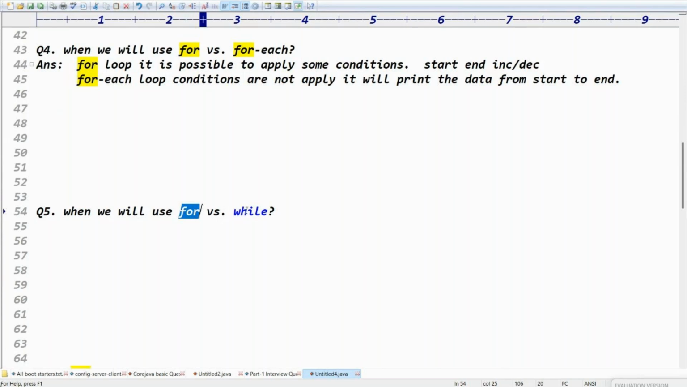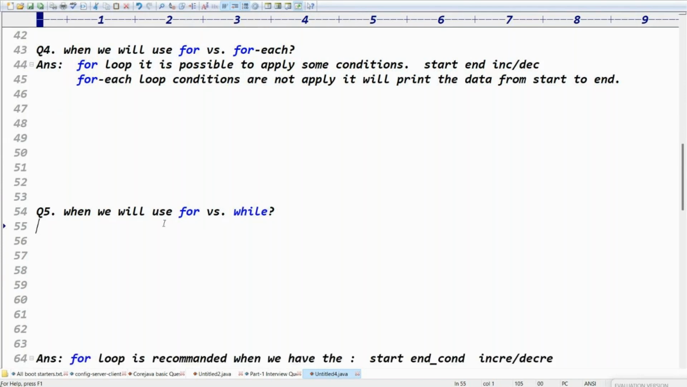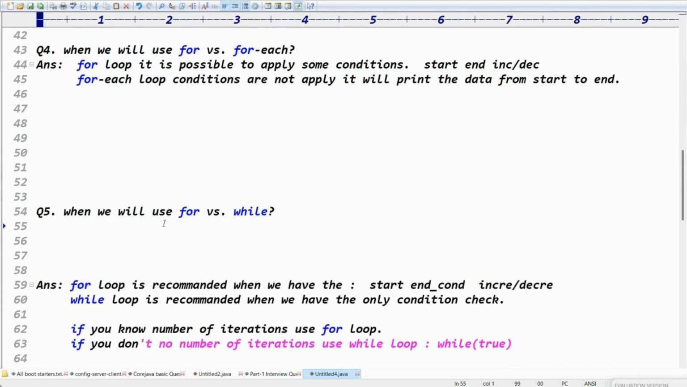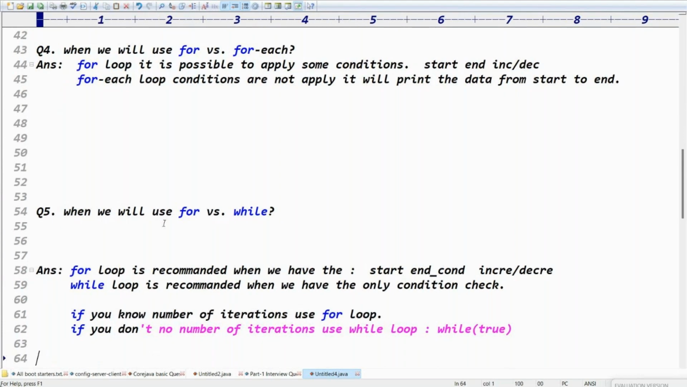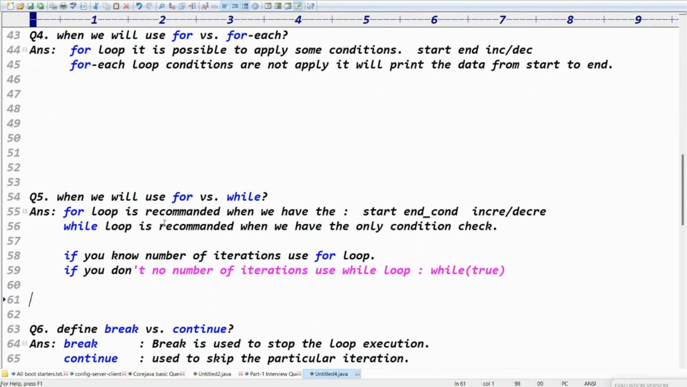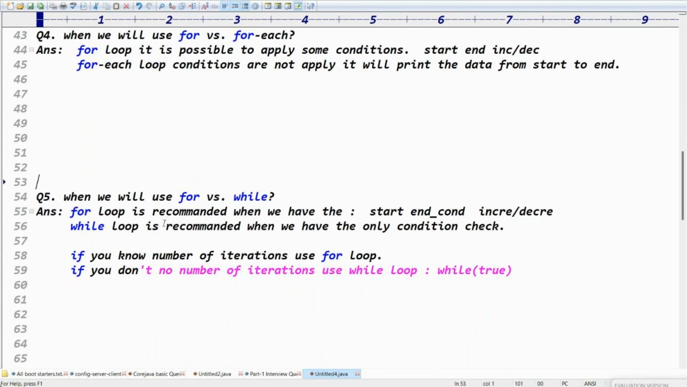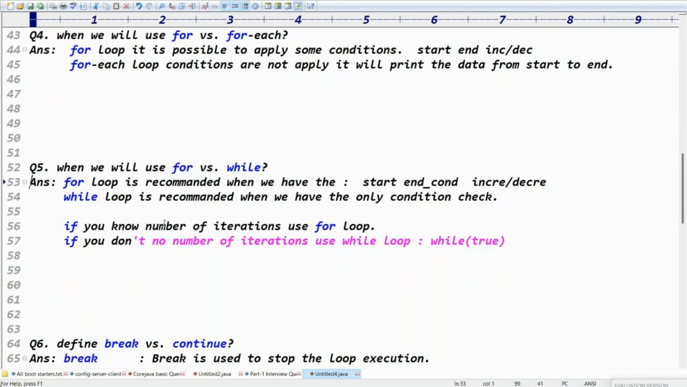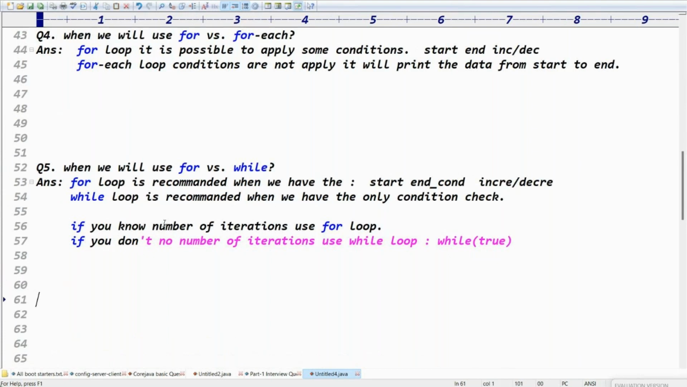Then we don't know the number of iterations, right? When you don't know the number of iterations, then we have to go for the while loop. It's very, very important, guys. For loop means what? For loop is recommended when we have the starting value, ending value, and increment value. That's very important. Try to register all these points in your mind.